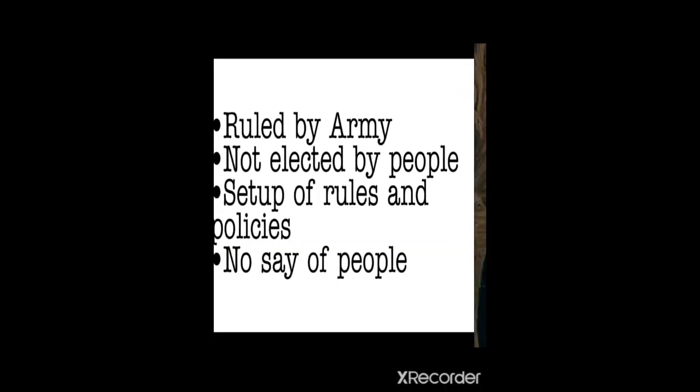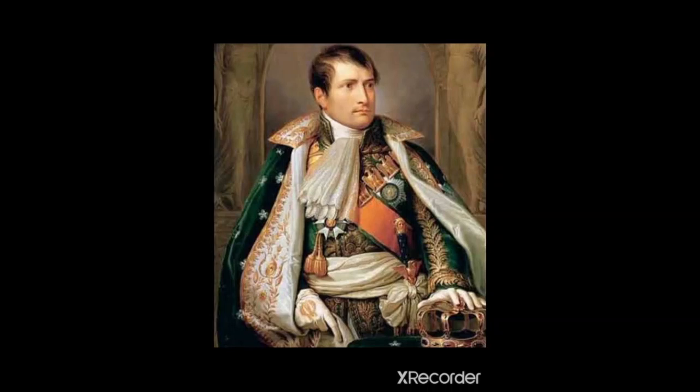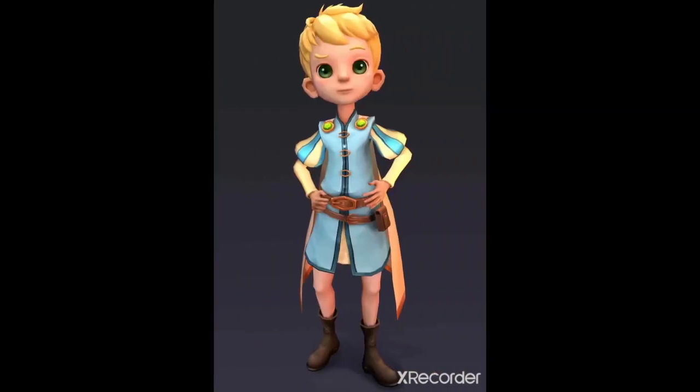The same is with monarchy. Now, monarchy is another form of government. As in the first chapter of history, we studied about Napoleon Bonaparte, who was a military dictator. This has been followed from ancient time, that the king's son or his descendant will become the ruler after his death. No other representative is given this opportunity to prove himself.